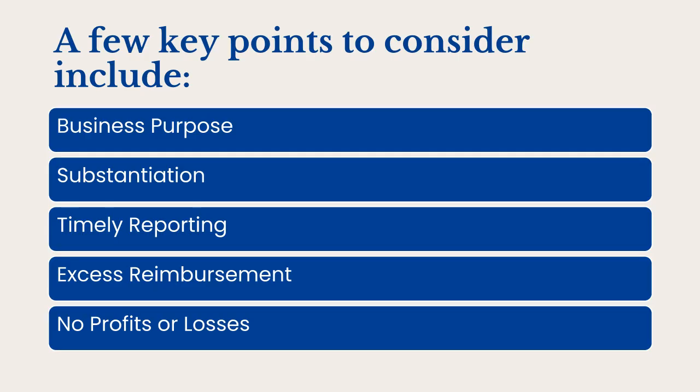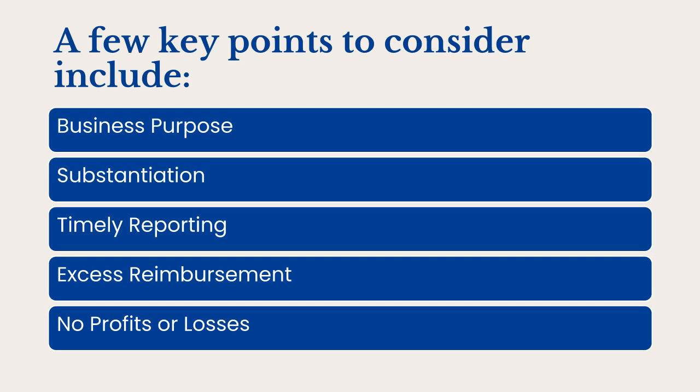Timely reporting. Promptly record and report your expenses. The IRS typically considers a reasonable reporting period to be within 60 days after the expense is incurred. Delays in reporting may result in the expense being disqualified from reimbursement under the accountable plan. Excess reimbursement. Any excess reimbursement or advance payments received should be returned to the business in a timely manner. You are required to repay the excess amount within a reasonable time frame, typically within 120 days after the expense was paid or incurred.